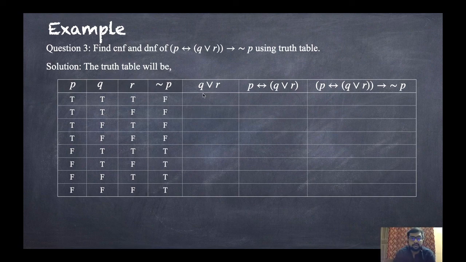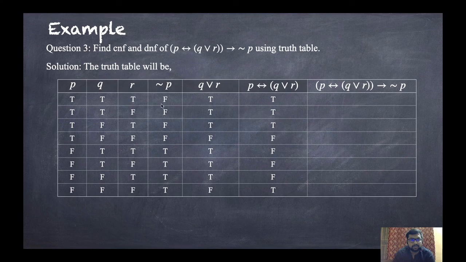Now, how to find Q or R? So here, if any one is true, that means it is true. Here both are true, then also it is true. Now TF, that means T, FT, T, FF, TTT, TFT, FTT, and FF false. Now P double implies Q or R. That means this P and Q or R. How to find this double implies? If both are true, then it is true.